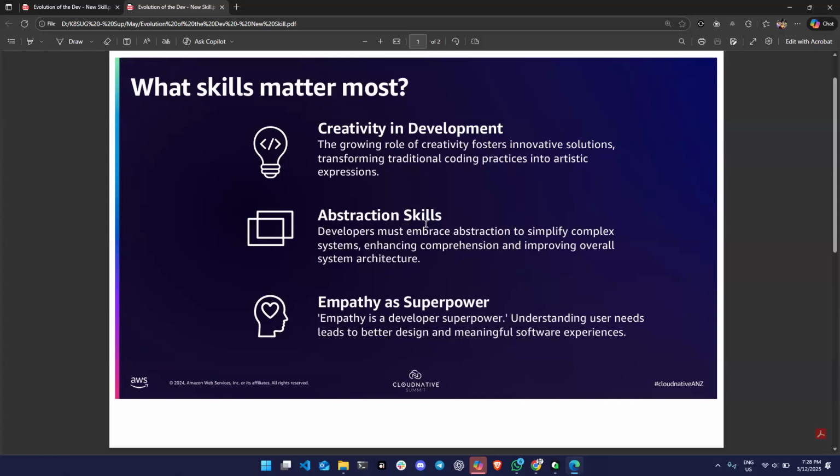Abstraction skills. The layer of abstraction that we come from coding to this, that is intent, is really huge. We are jumping from machine language, assembly, then you have programming languages, and now you have natural language. So the level of abstraction is really huge. And the third superpower will be empathy. Machines don't have feelings, no matter how much you love your girlfriend AI.